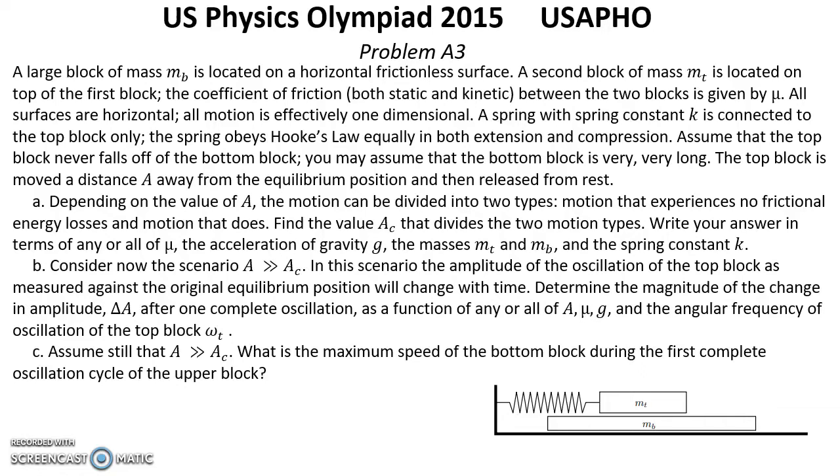Determine the magnitude of the change in amplitude delta A after one complete oscillation as a function of any or all of A, μ, g, and the angular frequency of oscillation of the top block omega_T.